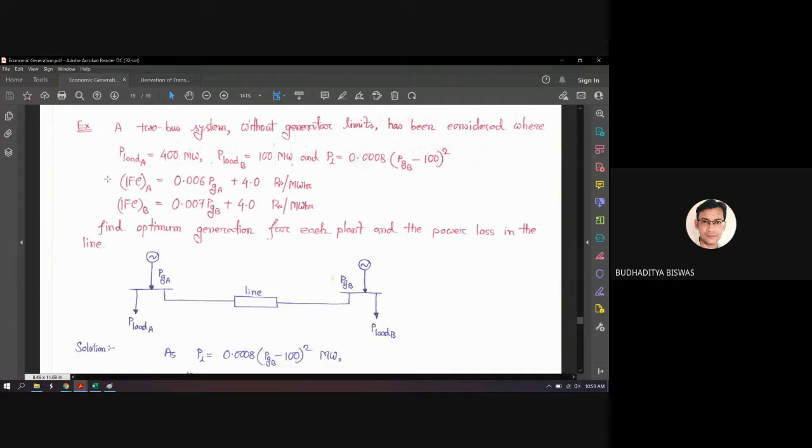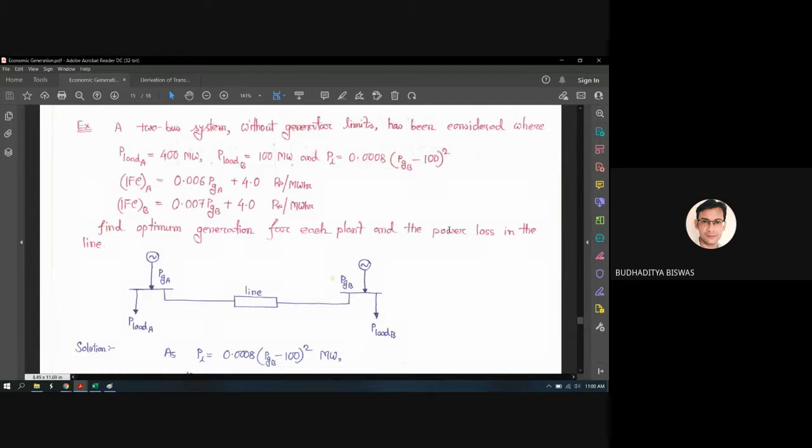So the incremental fuel cost expressions for the two generators are also given in the question. For plant A, it is equal to 0.006 PGA plus 4 rupees per megawatt hour. And for B plant, it's equal to 0.007 PGB plus 4 rupees per megawatt hour. So find the optimum generation for each plant and the power losses in the transmission line.